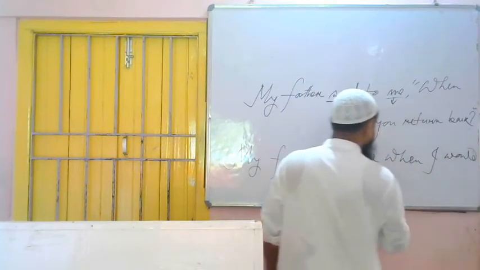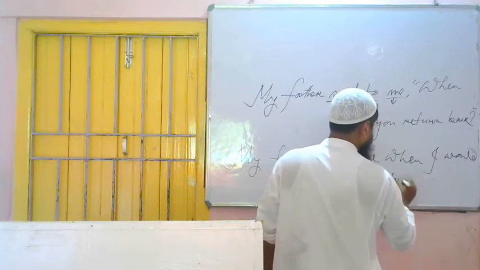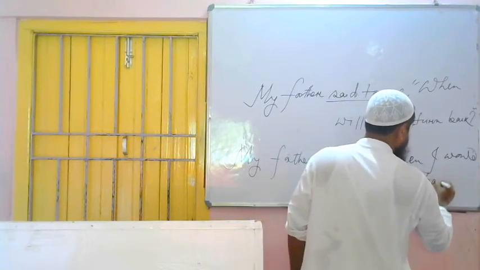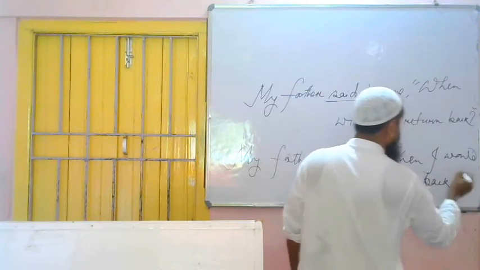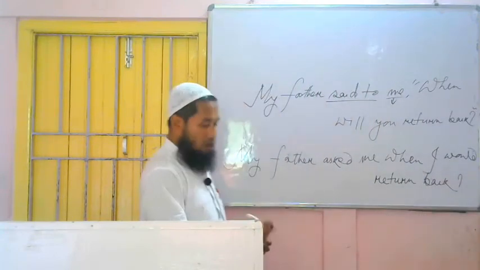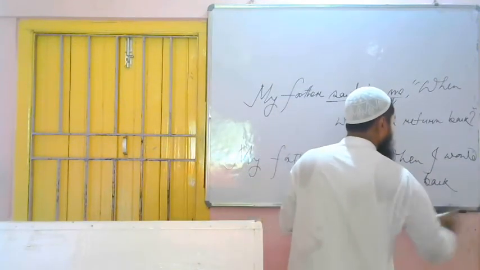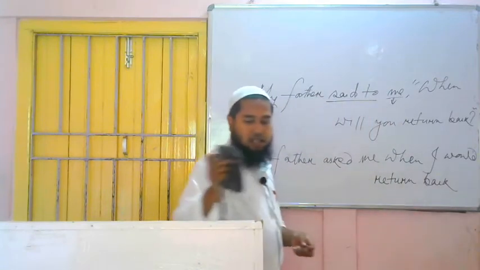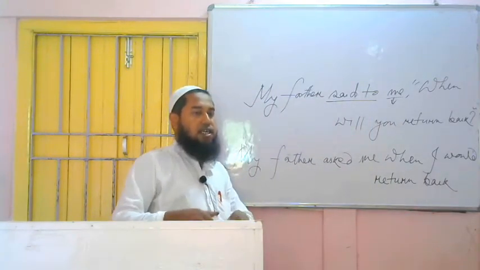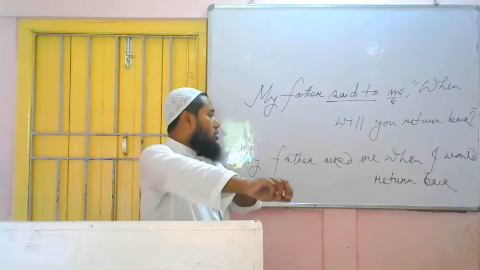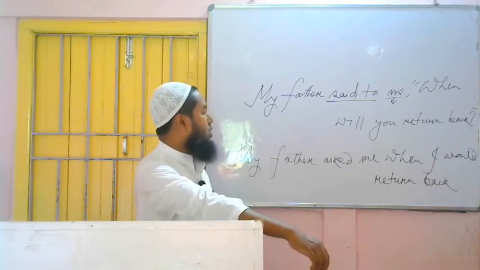When I would return back. Finished. This is not a question mark; this will be a full stop, because in indirect narration, interrogative sentences change into assertive. My father asked me when I would return back.